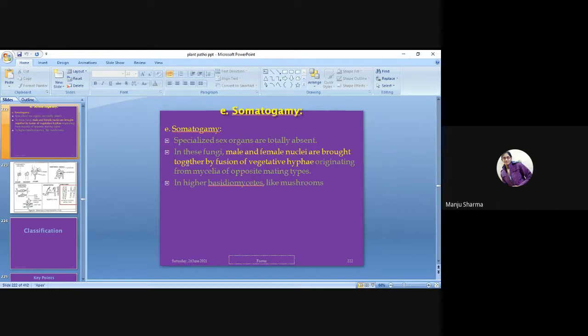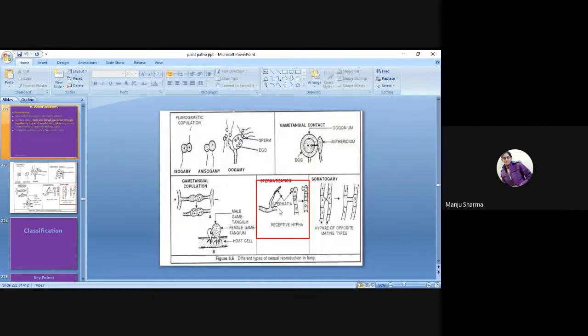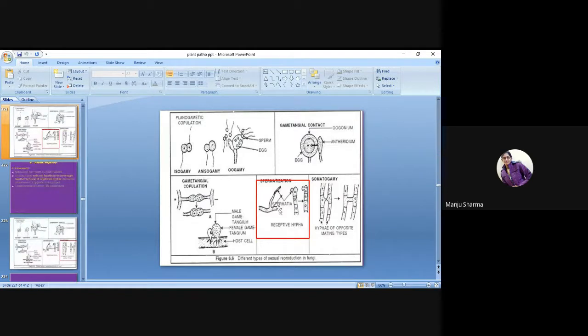So in higher basidiomycetes, like the mushrooms, the difference is there. Here, in spermatization, wherever the sperm is formed, it will just be attached to the particular hypha.